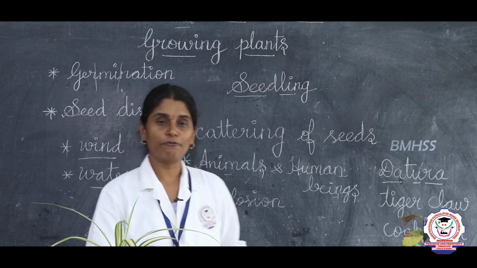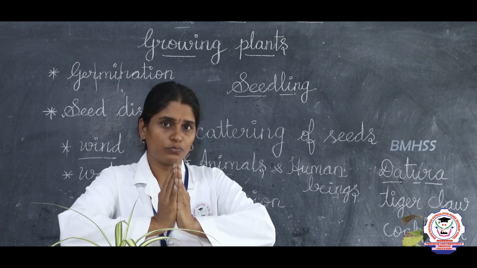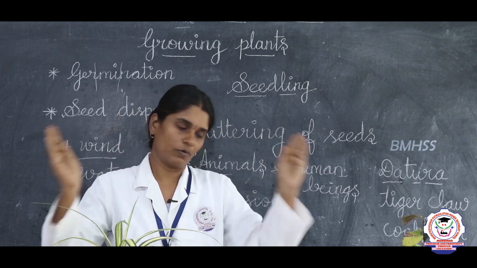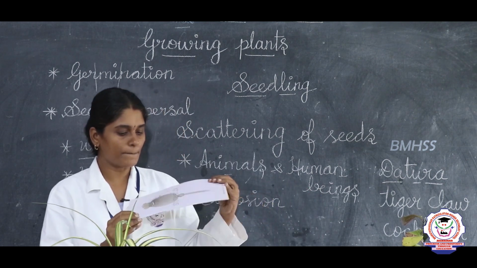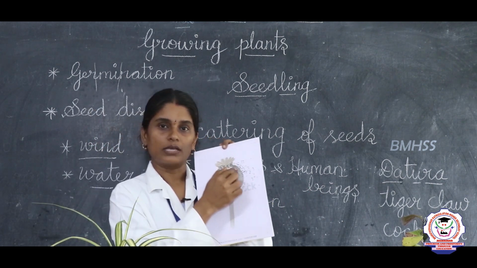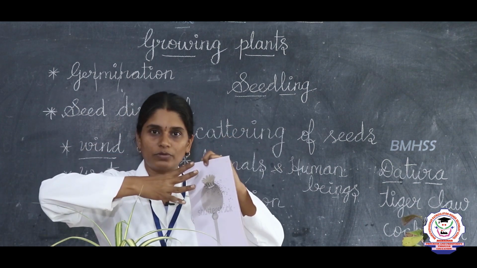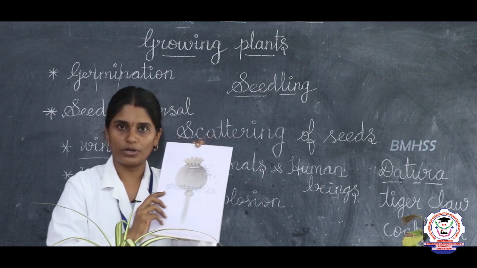Okay, so once the fruit gets matured, what happens? The fruit will burst or explode, or it will expand. Inside that you can see so many seeds are there. Okay, so once it explodes, what happens? So through explosion the seeds will fall off in any other place, and there it will grow into a new plant.